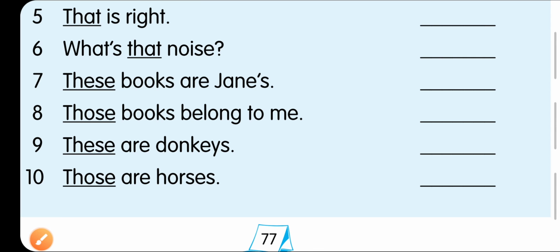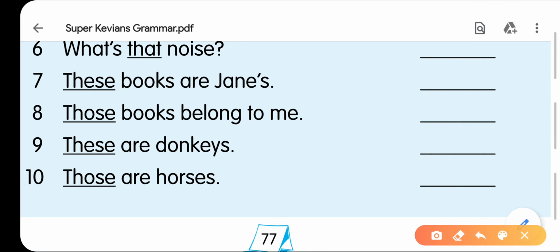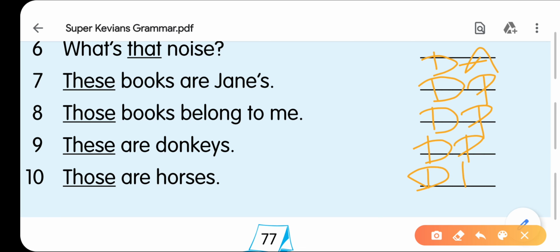You can see here. What's that noise? Noise is sound. That's why we write here DA, adjective. These books means you are telling about books. That's why it will be DP, demonstrative pronoun. Those books, again demonstrative pronoun. Those are donkeys, again demonstrative pronoun. Those are horses, same thing, and again demonstrative pronoun.